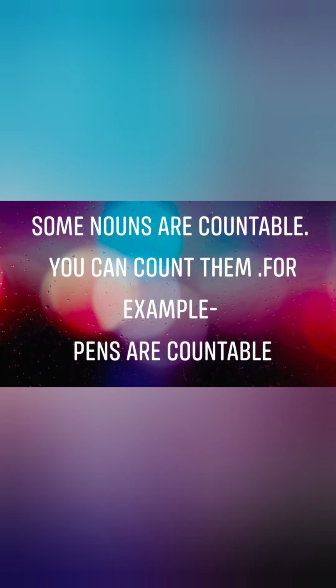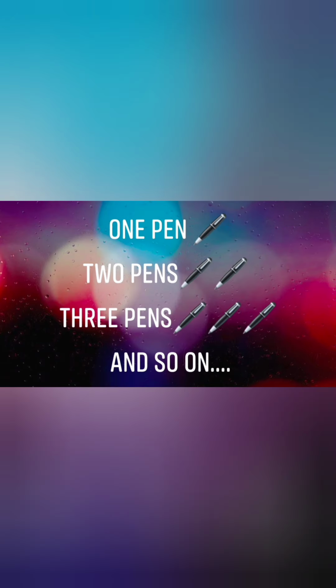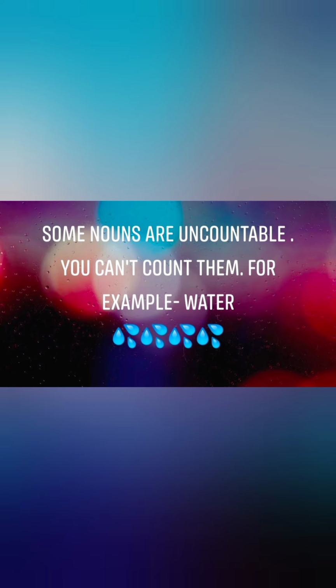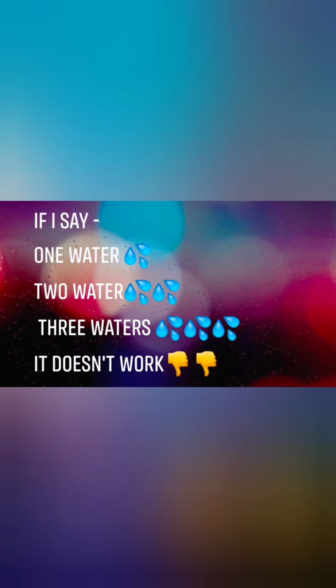Some nouns are countable. You can count them. For example, pens. Pens are countable. You can easily say one pen, two pens, three pens, and so on. But some nouns are uncountable. You can't count them. For example, water. You can't count water. If I say one water, two waters, three waters, will it work? It doesn't work.